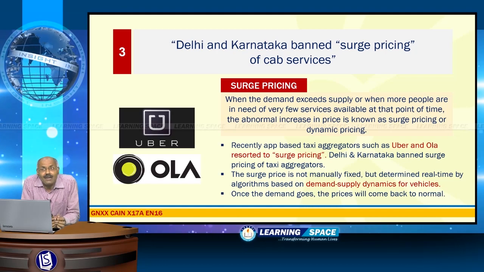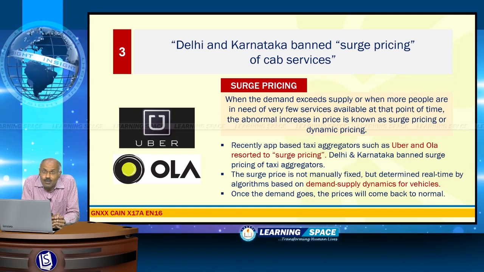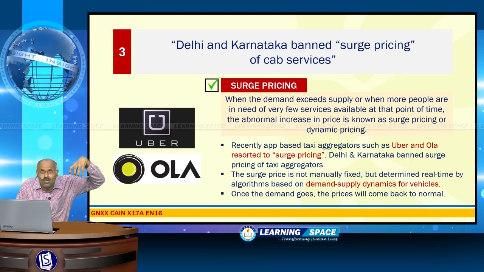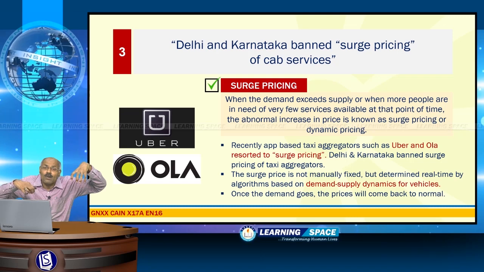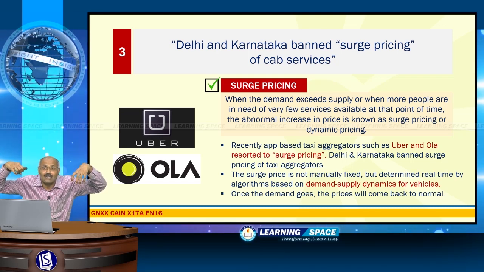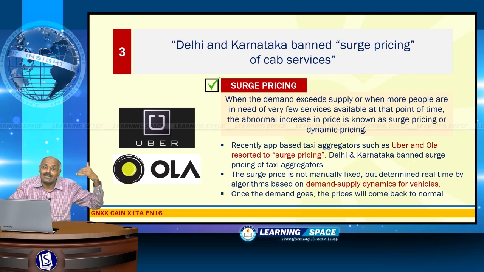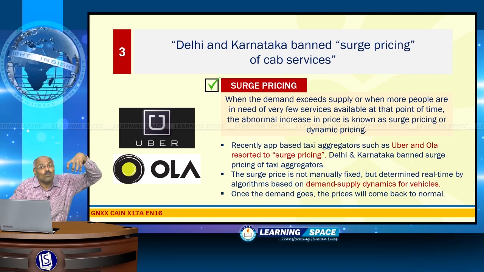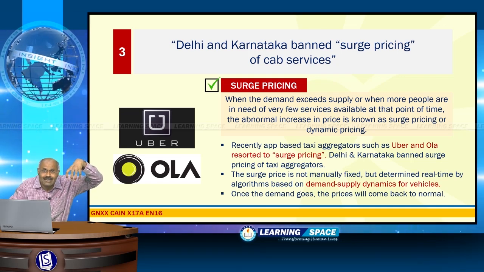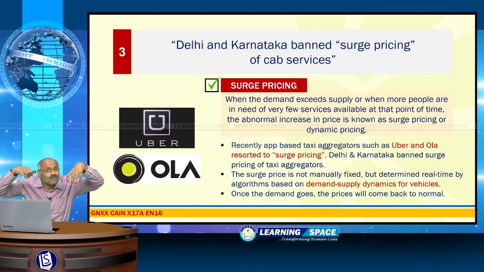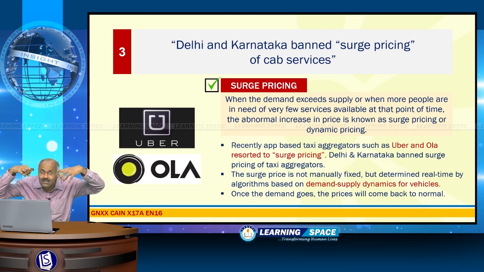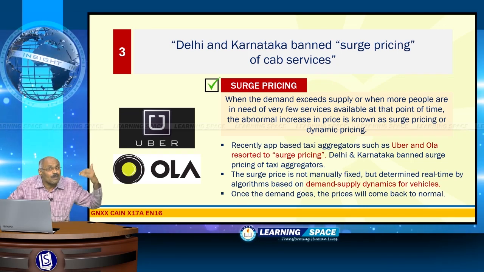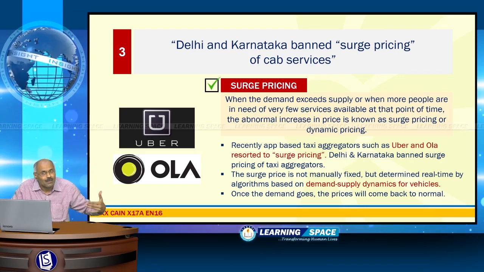Delhi and Karnataka banned surge pricing of cab services. You may ask, what is surge pricing? Surge pricing is nothing but an abnormal increase in price when demand is more at that point of time. Sometimes it is known as dynamic pricing also. Surge pricing means when the demand is more, at that particular instant, the pricing mechanism will increase prices automatically. That means when demand is more, prices will increase. So, this is nothing but surge pricing, also known as dynamic pricing.